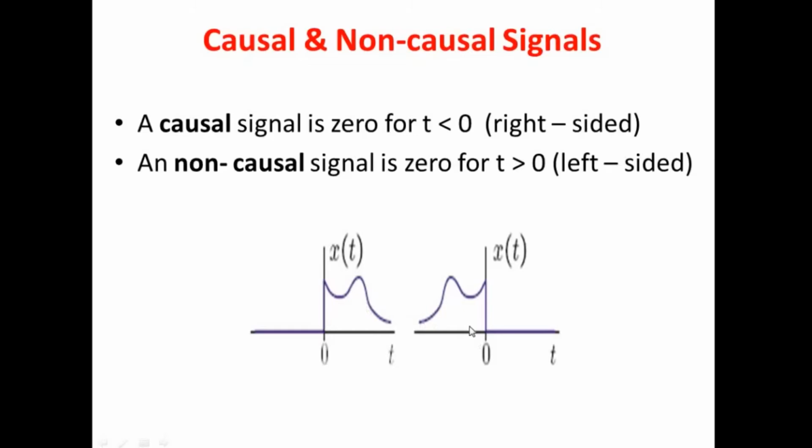And the second signal is the same thing, but with magnitude only on the negative axis, so that is non-causal. We can say this is also an example of time folding. Here we have a signal on the positive side, and here we have the same signal on the negative side with respect to the origin. So this is also an example of time inversion or time folding.